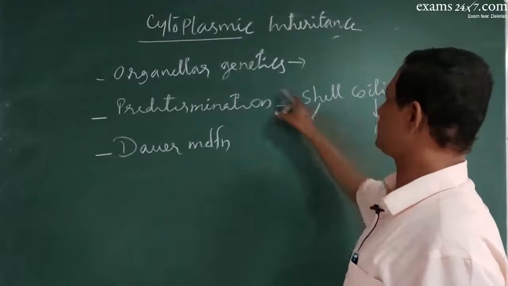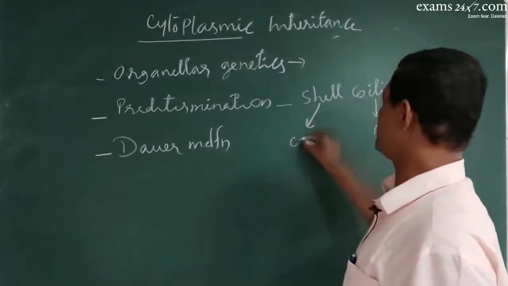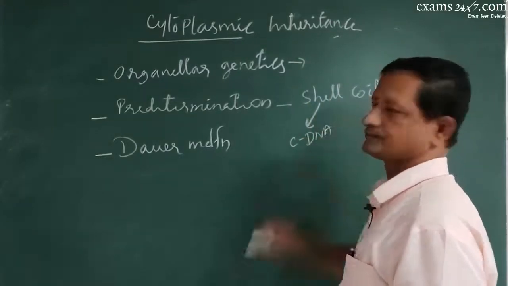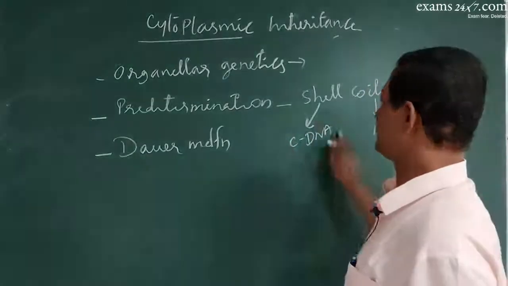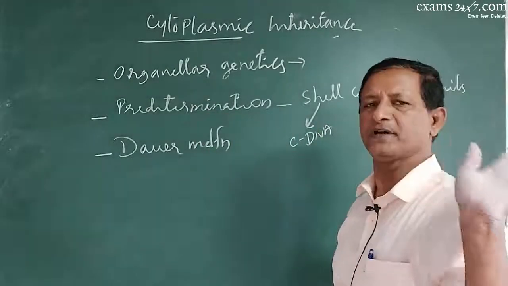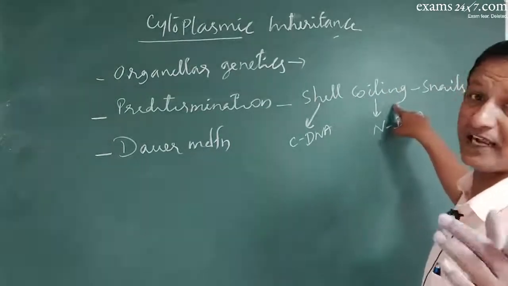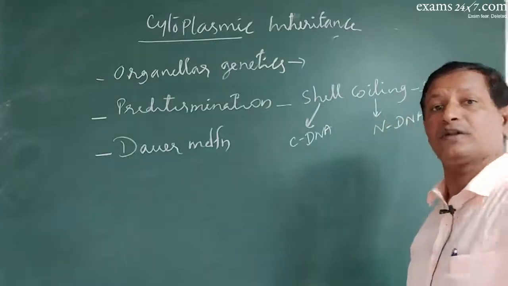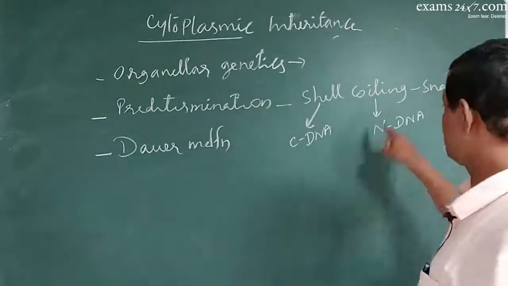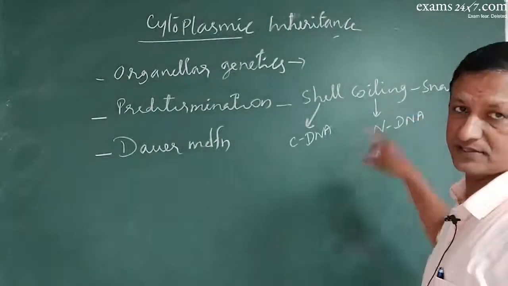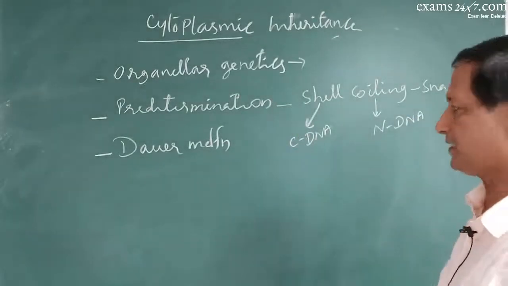But the shell will be produced by the cytoplasmic DNA. So this is predetermined. It is 100% known. This you cannot say. Whether it turns to left or right will be known only after the nuclear DNA expresses. So that is called predetermined.